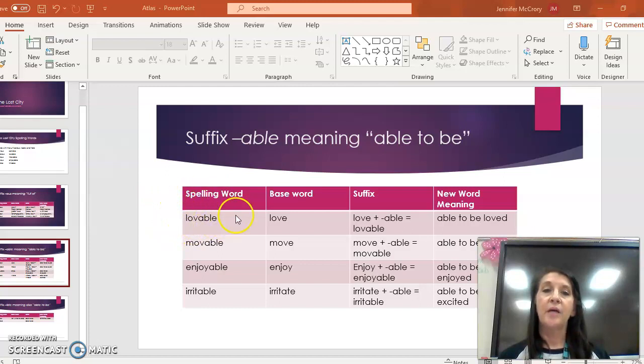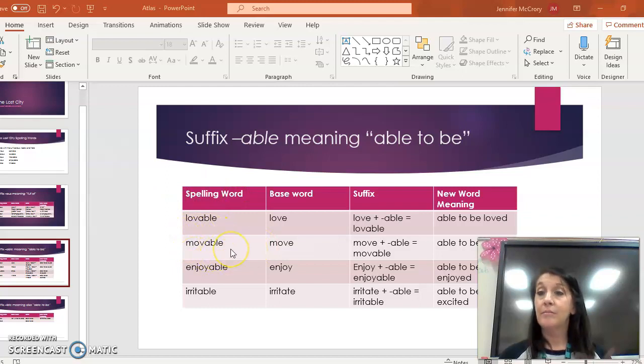So here we are. Lovable is our first spelling word. Well, when I look for my base word, if I take that ABLE off, I'm left with the base word of love. And then when I add, I know I have my meaning of love, my base word, then I take ABLE. I do have to drop the E when I'm adding that, and I get lovable. And then my new word meaning becomes able to be loved. All right, simple, going very smooth so far. So let's keep it moving.